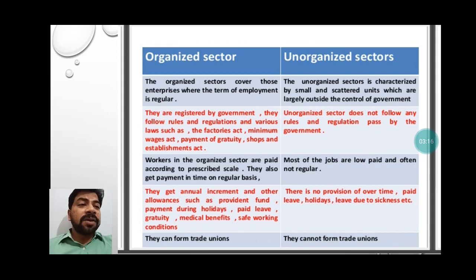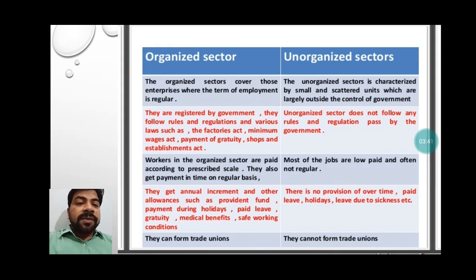People are involved in both sectors, because our country is the second most populated country, so we have a job crisis. Whoever finds a job opportunity in any sector gets involved in it, so they are in the organized sector and also the unorganized sector.